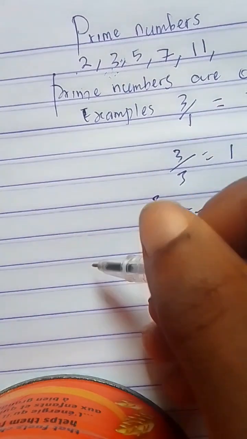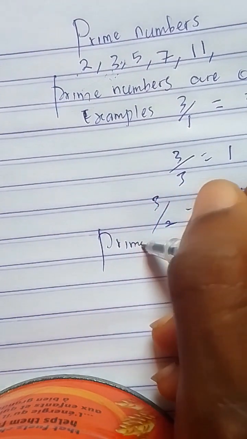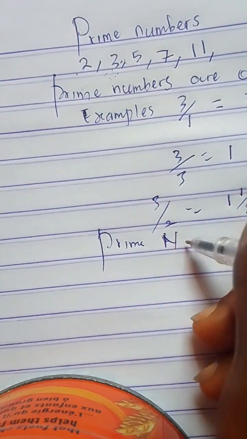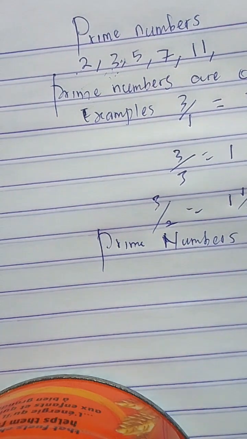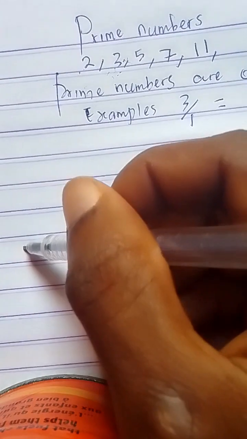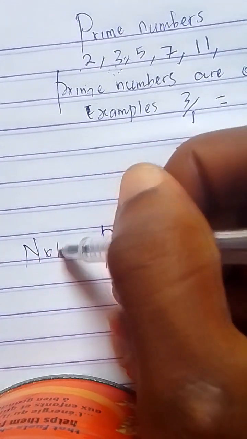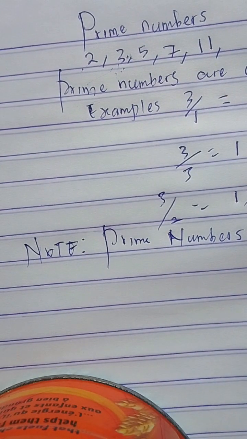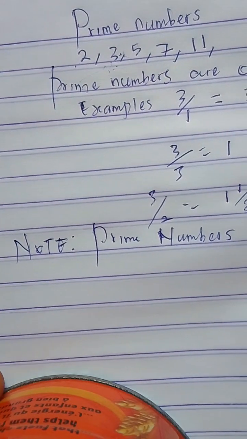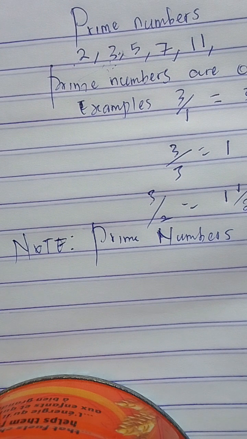Prime numbers are odd numbers. Note this. So if you want to know a prime number, just divide the number by 1 and itself.